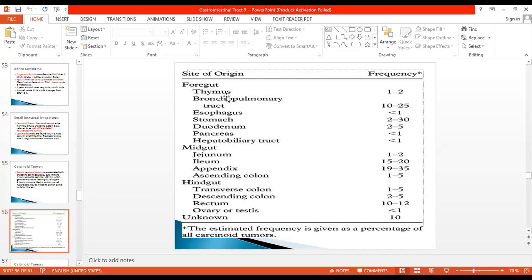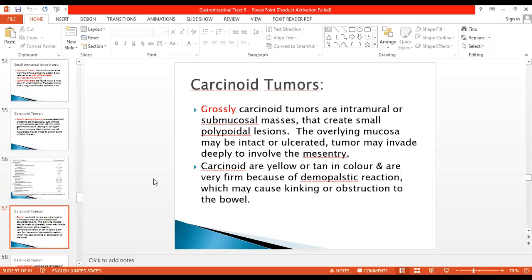In the foregut: bronchopulmonary tract, esophagus, stomach, duodenum, pancreas, hepatobiliary tract. Midgut is jejunum, ileum, appendix, ascending colon. Hindgut is transverse colon, descending colon, rectum, ovaries or testes. So these are the frequencies of carcinoid in different areas of the body. But according to the new classification, we only say carcinoid of stomach, carcinoid of small intestine, carcinoid of lungs. We do not use the foregut, midgut or hindgut classification anymore, okay?